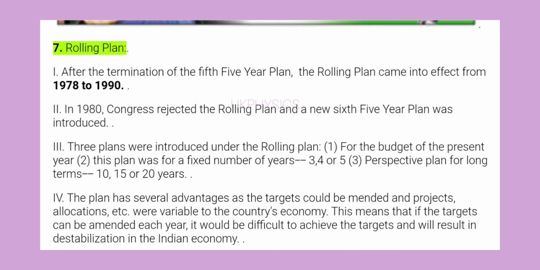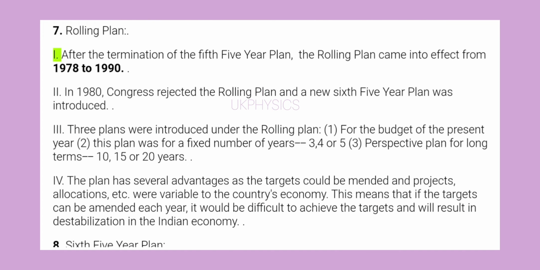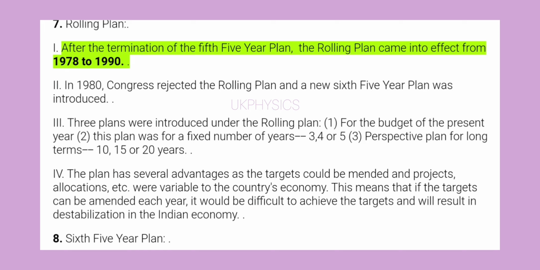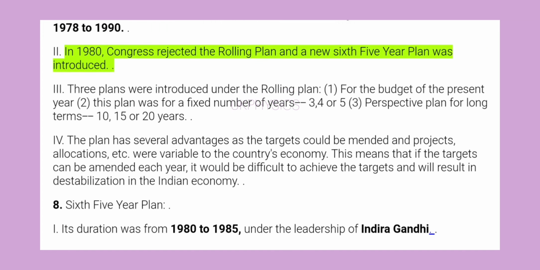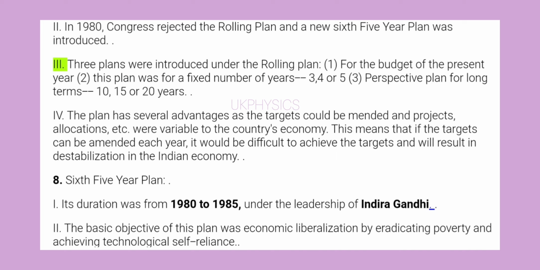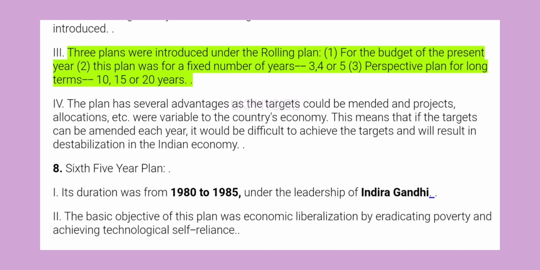Rolling Plan. 1. After the termination of the fifth five-year plan, the rolling plan came into effect from 1978 to 1990. 2. In 1980, Congress rejected the rolling plan and a new sixth five-year plan was introduced. 3. Three plans were introduced under the rolling plan: 1. for the budget of the present year, 2. this plan was for a fixed number of years, 3, 4 or 5, 3. perspective plan for long terms, 10, 15 or 20 years.